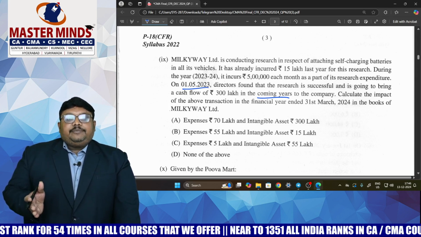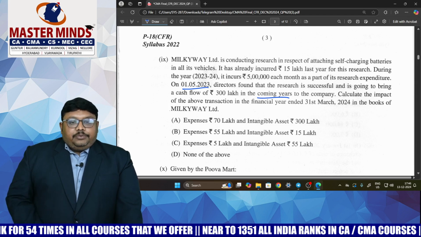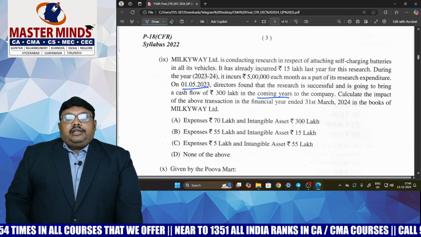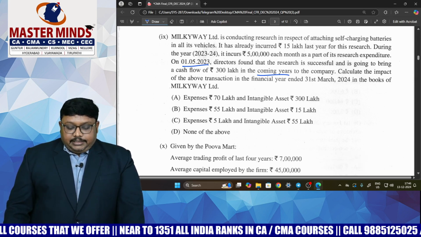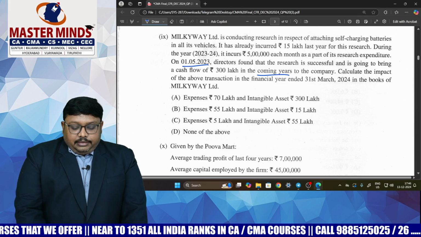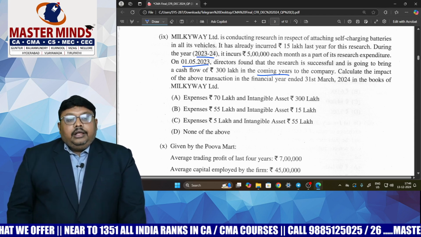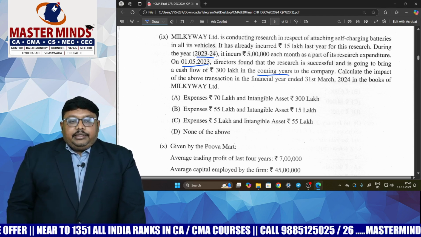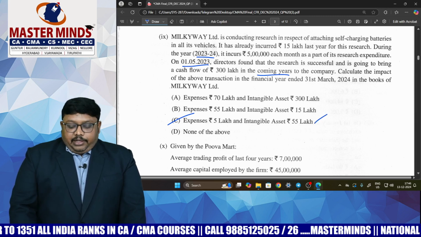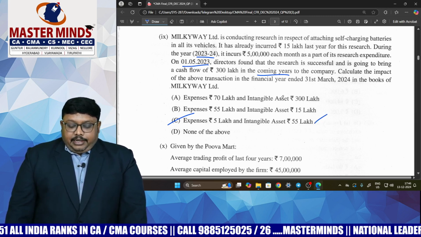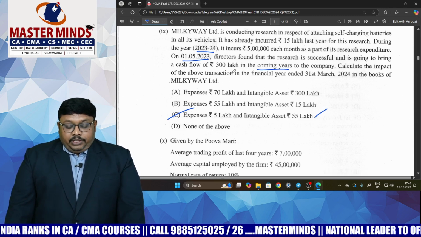Till then, whatever expenditure you have will be charged to profit and loss account, and later whatever expenditure is there will go to intangible asset. So here for 1 month, in 23-24 up to 1st May 2023 we have 1 month. 1 month means 5 lakhs will be charged to P&L account and 55 lakhs will be charged as an intangible asset. We need to capitalize.